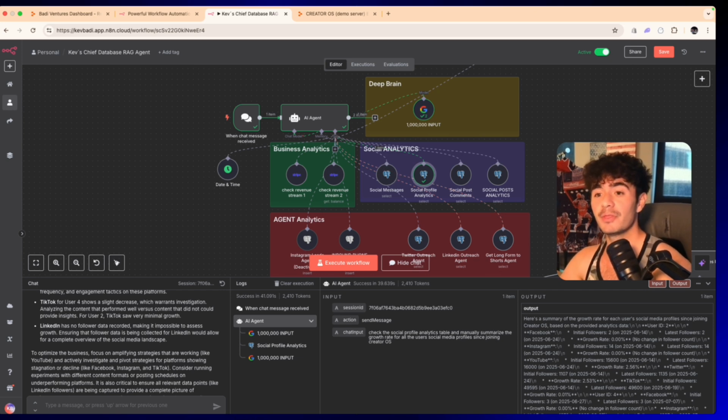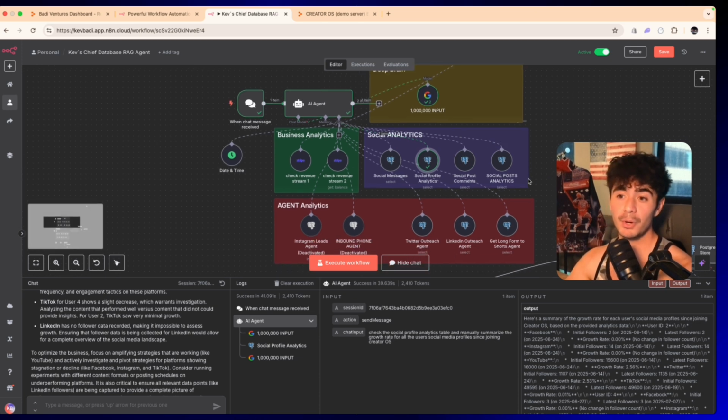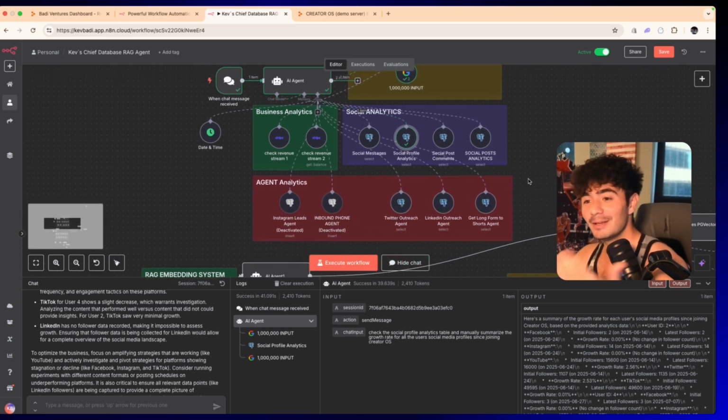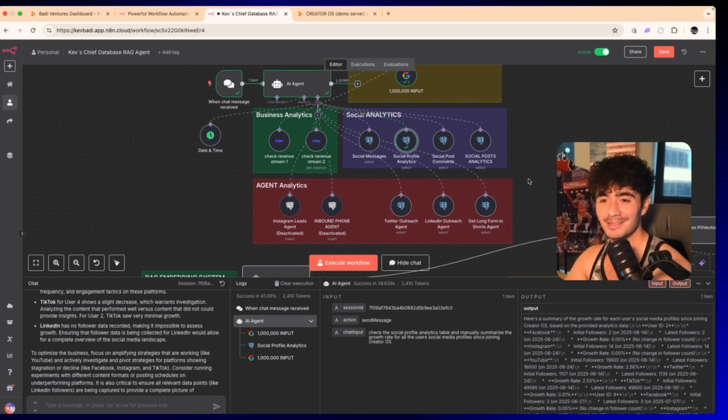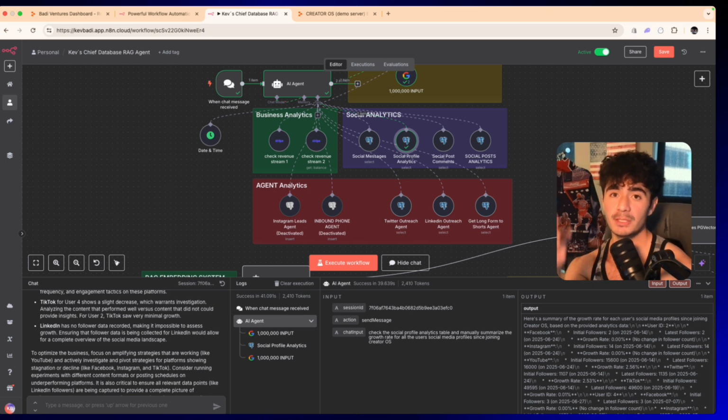But it goes even further than that. We can also look at the social post analytics. So like the watch time, the clicks on your videos, the likes, the comments, the subscribers, all that fun stuff inside of your social post analytics. And then guys, we can talk about the agent analytics, because we have AI agents that are doing marketing campaigns based off of the different things that we have instructed it to do. And so the Twitter outreach agent is sending 50 messages a day to the people that have liked my Twitter posts. And that Kenny example that turned into a hot lead from this workflow.